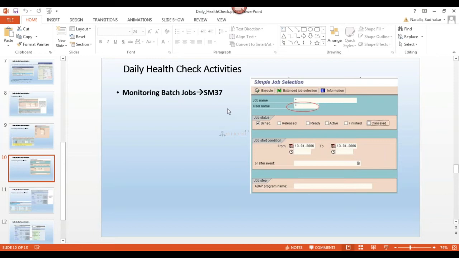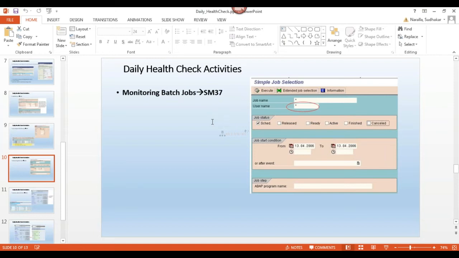Okay, and we need to check which background jobs have been cancelled. Is it any business-related background jobs or standard background jobs? Standard background jobs. And what is the error? Based on that, we need to inform the particular user who scheduled that business job. We need to inform the user with a proper error message, and we need to try to